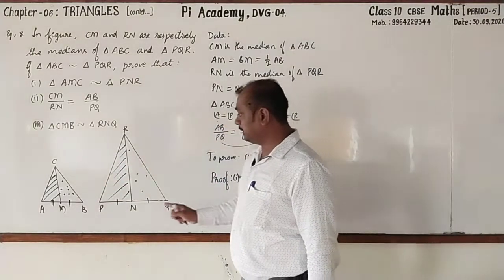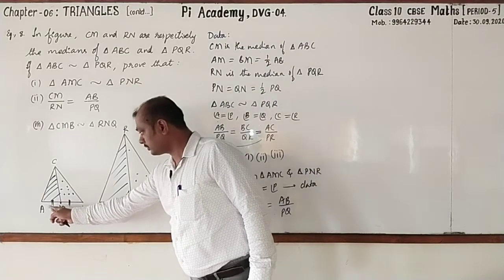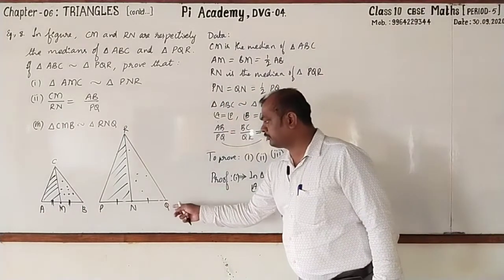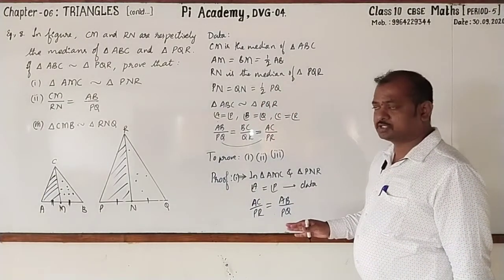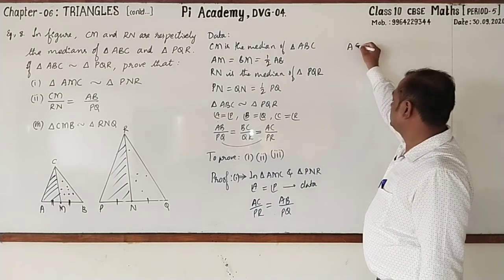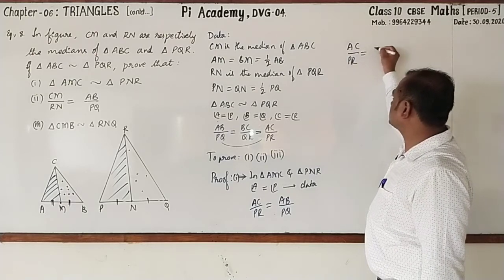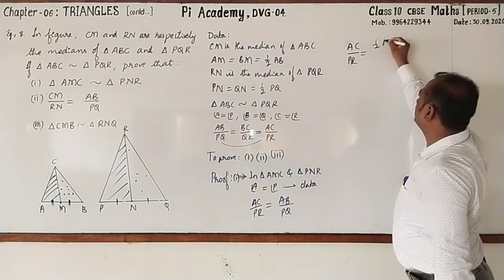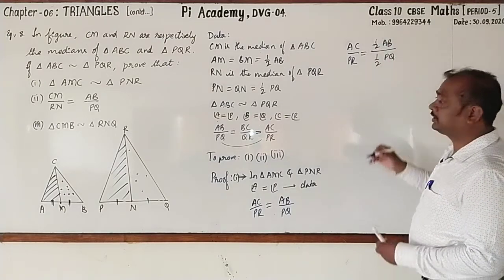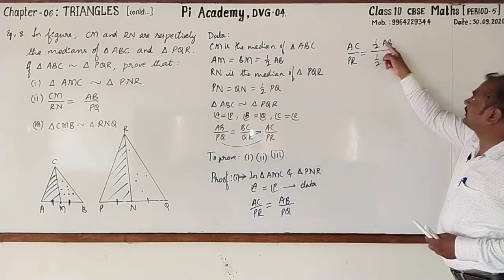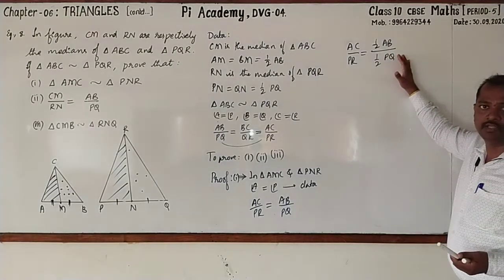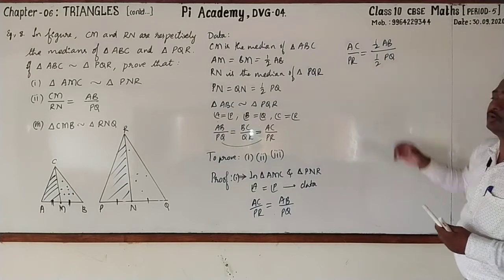But what about AB and PQ? We will go for taking half of AB and half of PQ, right? So that then there will be no difference at all. Here I'll write AC by PR is equal to half of AB by half of PQ, because look here, even if I am cancelling half and half, again we will get AB by PQ only. There will be no change in the ratio.